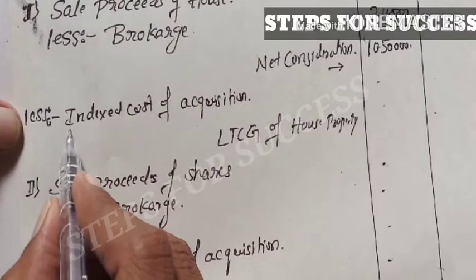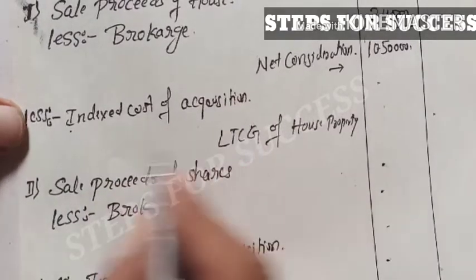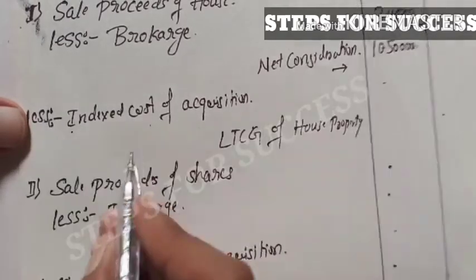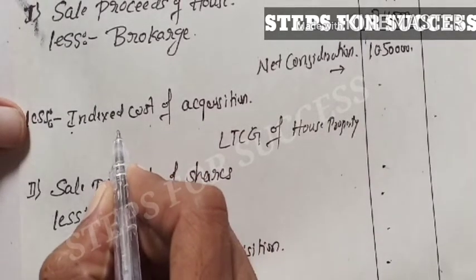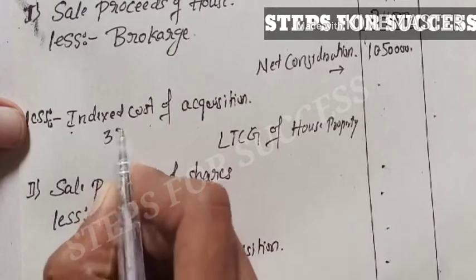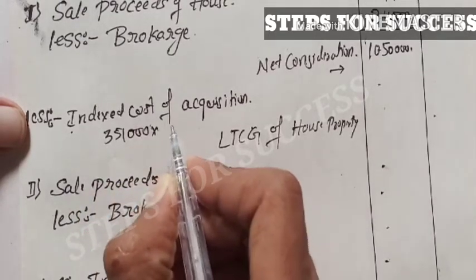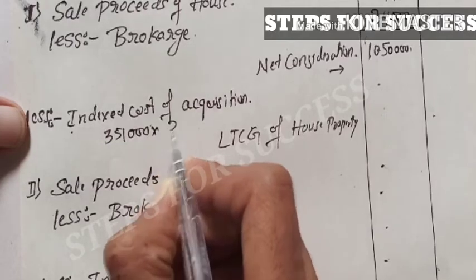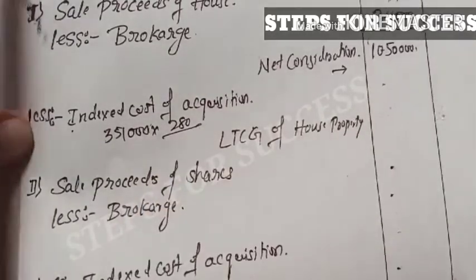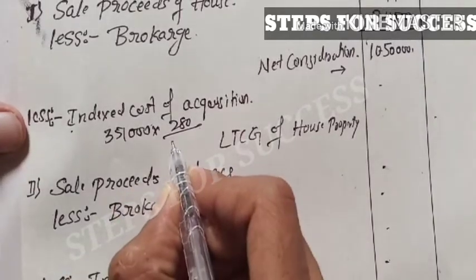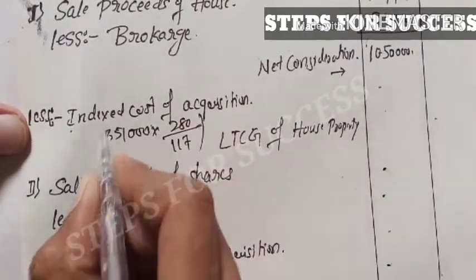Next, less indexed cost of acquisition. How much is the indexed cost of acquisition? The purchase of property was 3,51,000, multiplied by the 2018-19 cost inflation index of 280, divided by the purchase year index of 117.